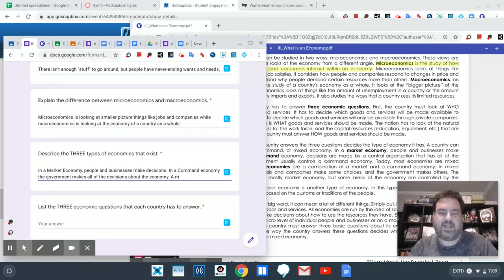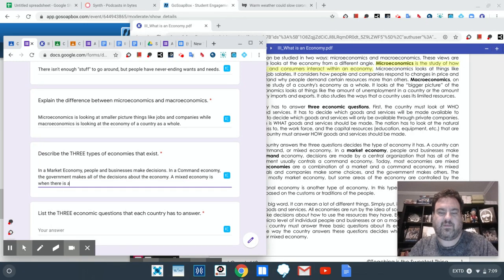A mixed economy is when there is a little of both. So we are a little of both. We have a lot of market economy where people and companies make decisions about our economy, but we also have a little bit of a command economy, because there are some points where the government does make decisions for us as far as our economy is concerned.